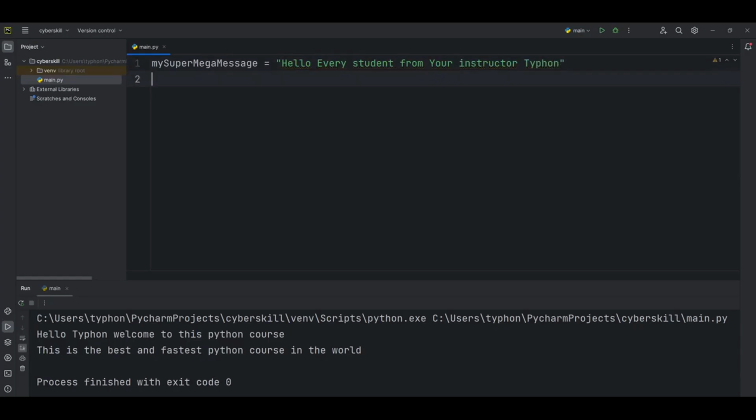And here we will print this message, print my_super_mega_message. Let's run this.